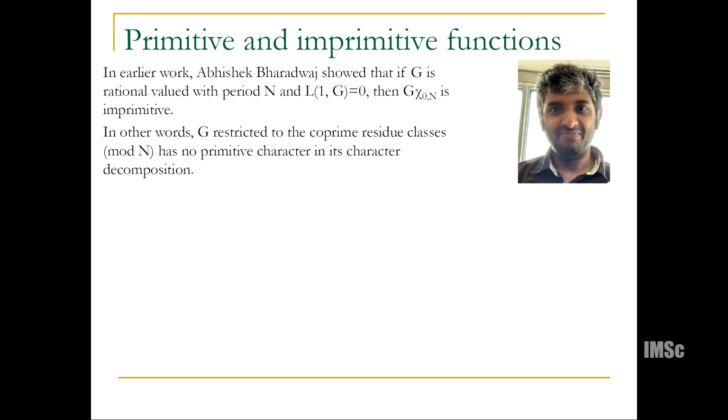In other words, if I have an Erdos function or any function which has imprimitive components, then it has at least one primitive character in its character decomposition, L1G has to be non-zero. So we can now focus on these lower level things that are actually contributing to them.